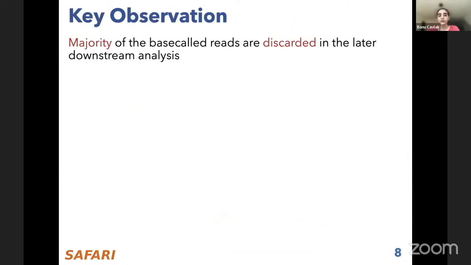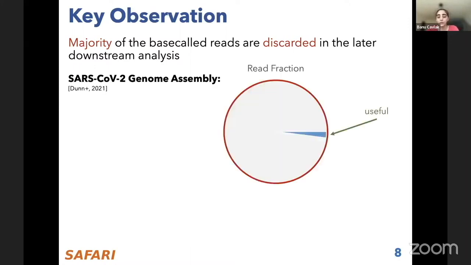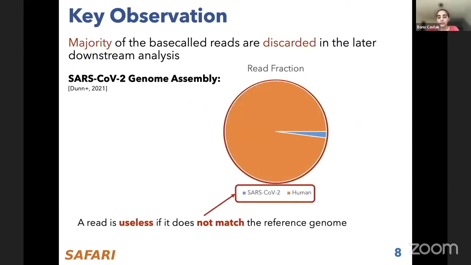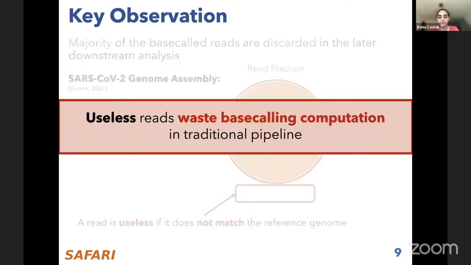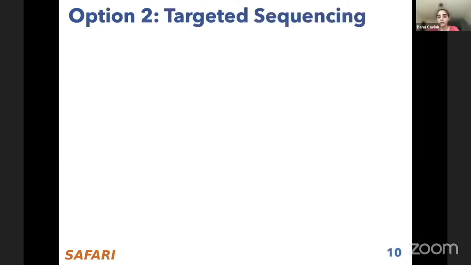But our real observation in this work is that the majority of these base called reads are discarded in the later steps of the downstream analysis. One example application is SARS-CoV-2 genome assembly, where less than 1% of the reads are useful, while the entire read set is processed. Typically the reason why 99% of the reads are useless is that they do not match the reference genome that is targeted by the application, which is the SARS-CoV-2 reference genome in this use case. That's why we say that useless reads waste a significant amount of base calling computation in the traditional pipeline.